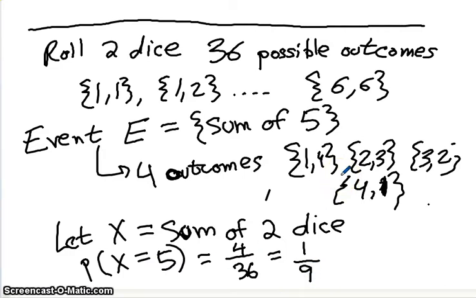So that's the whole idea of outcomes, events, experiments, and sample space. My sample space has 36 possible outcomes. So this is my sample space.